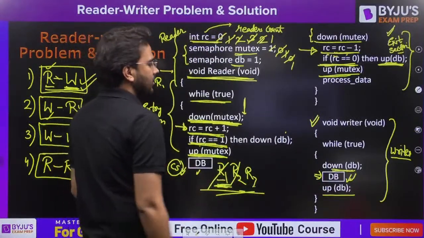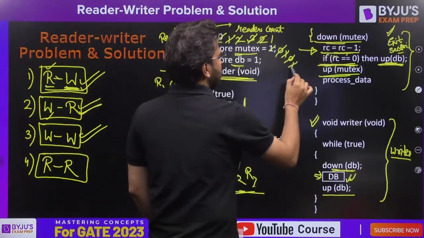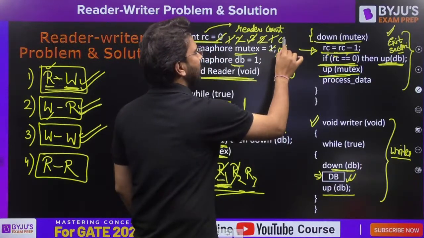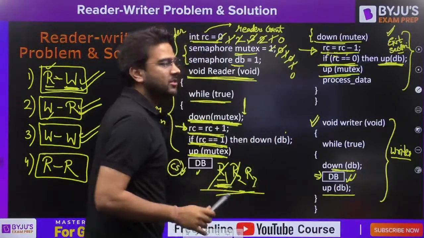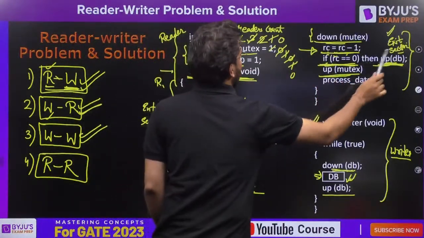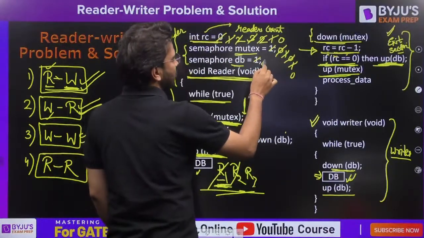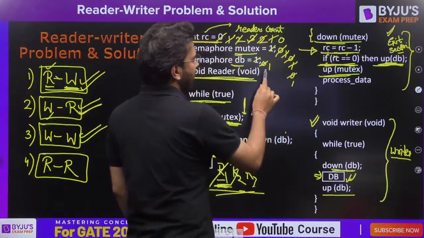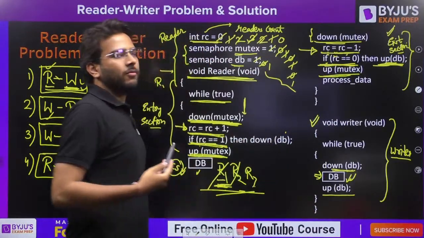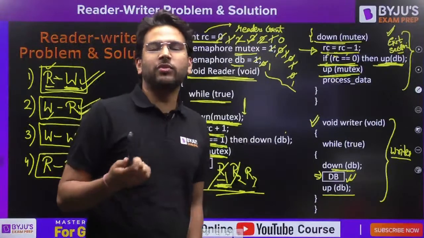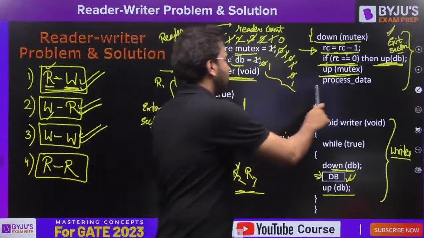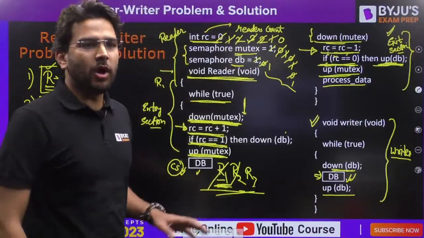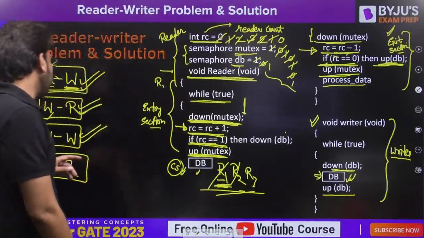Now we have R3. So R3 does down of mutex. Make it 0. RC = RC - 1. Make it 0. That means there are no readers present here. 0 readers. So if RC == 0, then up of DB. Earlier it was 0, so make it up. Up of mutex. Make it 1. So finally, again, we have the values of binary semaphores as 1, which we had initially. Then we are going to process the data. Is it clear? This problem and its solution, is it clear to all of you?